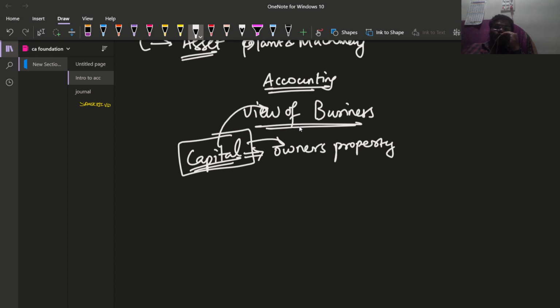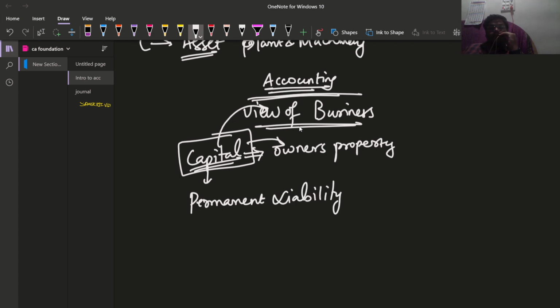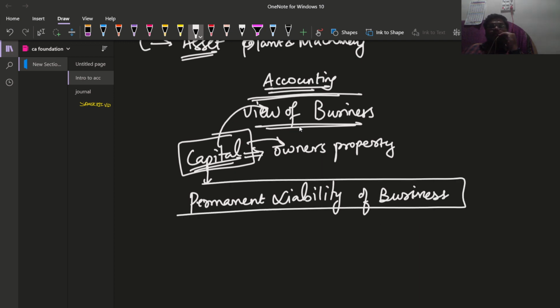So what I can say here is that capital is like a permanent liability. For the business, capital is a permanent liability.